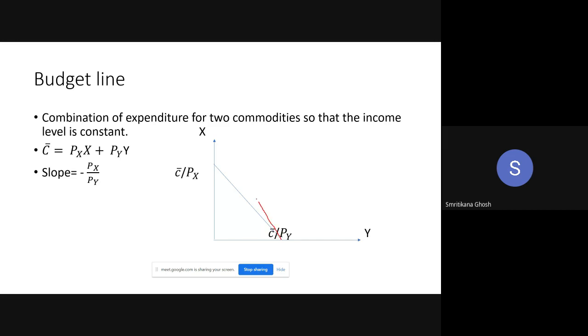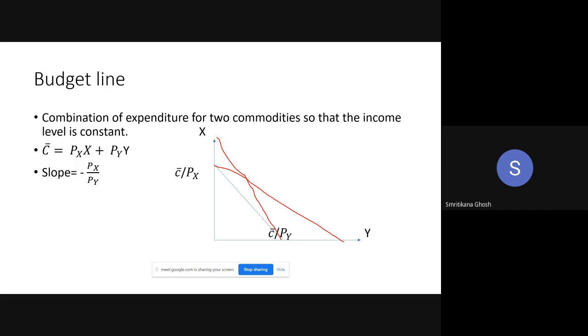Similarly, if price of y is falling with all other things constant, then the line will be like this. Okay. So this is how you can shift your budget line.